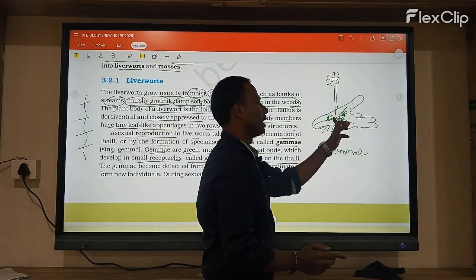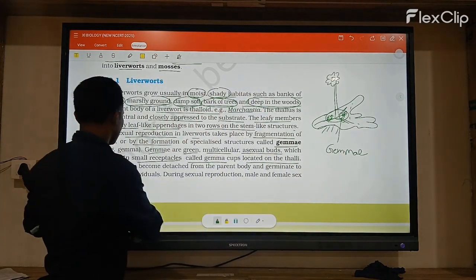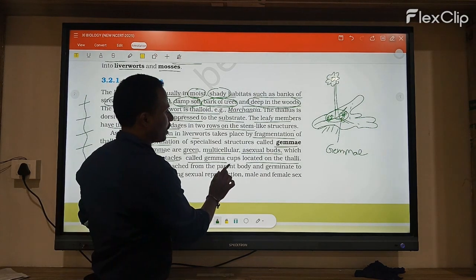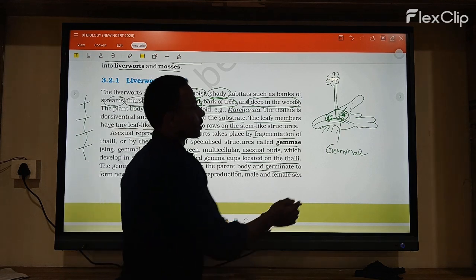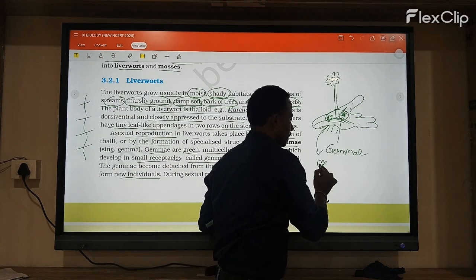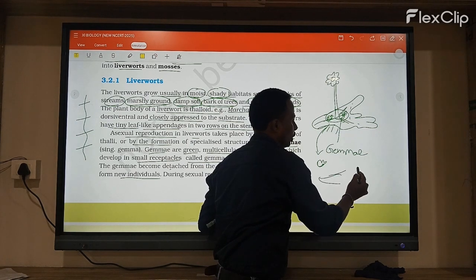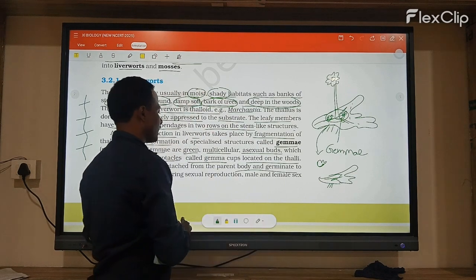On the thallus region, gemmacups are present, and the gemmae become detached from the parental body to germinate and form a new individual thallus. If in case a gemma remains attached to the parental plant, it can also develop into a new individual thallus.